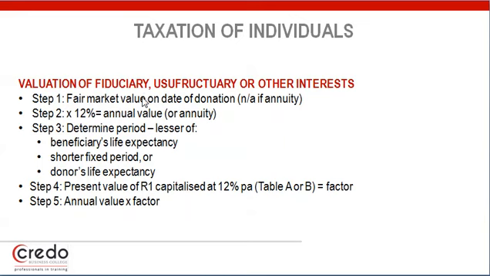So what we usually do is we take the fair market value on the date of the donation, then we multiply it by 12% to get an annual value, right? You determine the lesser of 3 periods: the beneficiary's life expectancy, a shorter fixed period if, for instance, they say the right of use is for 5 years, or the donor's life expectancy. And then you have tables which capitalize the amount at 12% per annum. So you've got your annual value which you've calculated, times it by this factor. So that will give you your value that you then use to calculate your donations tax.